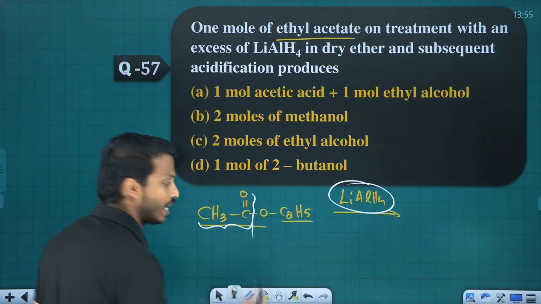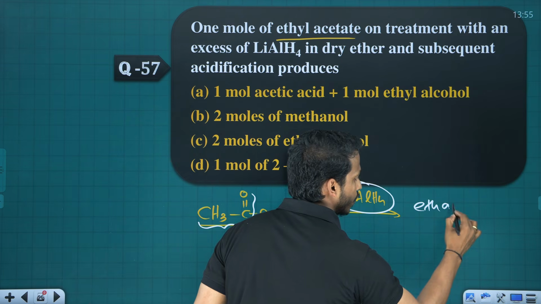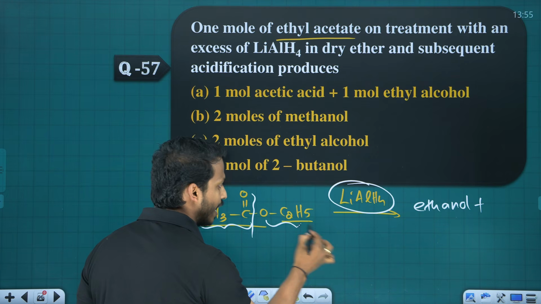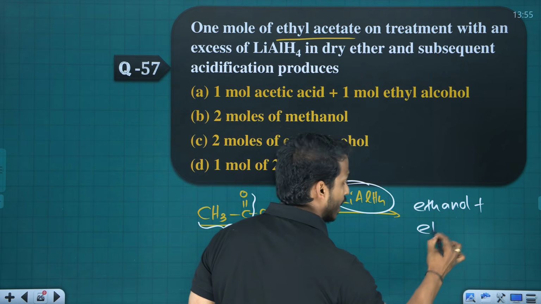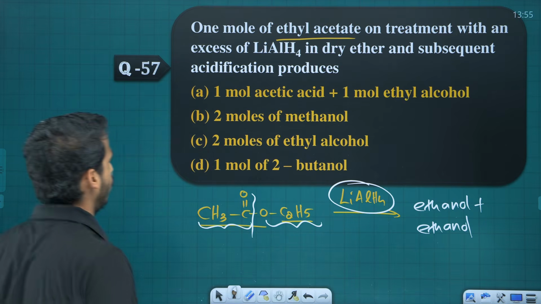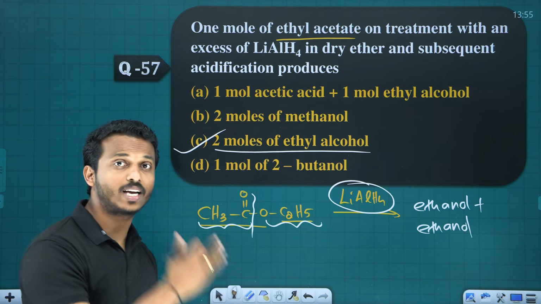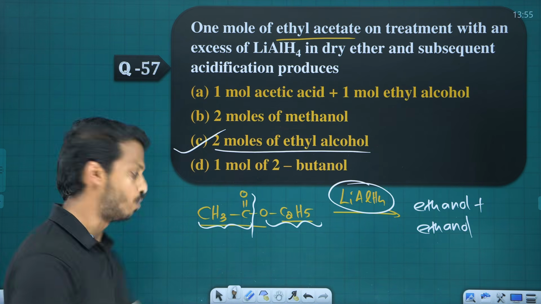How many carbons on the left side? 2 carbons. The 2-carbon alcohol is what? Ethanol, plus. How many carbons on the right side? 2 carbons. Again you will get ethanol, or ethyl alcohol. So you will get 2 ethanol molecules, so 2 moles of ethyl alcohol. So ester on reduction gives 2 alcohols.